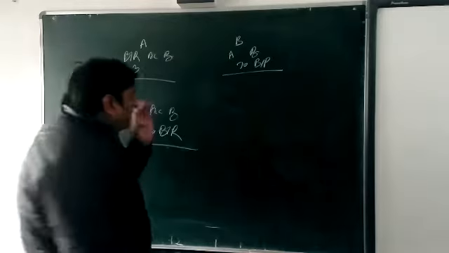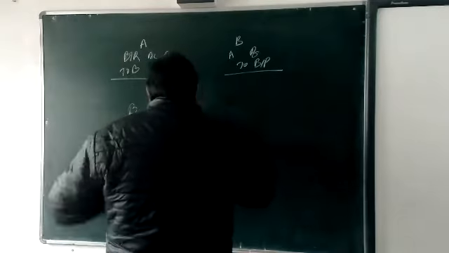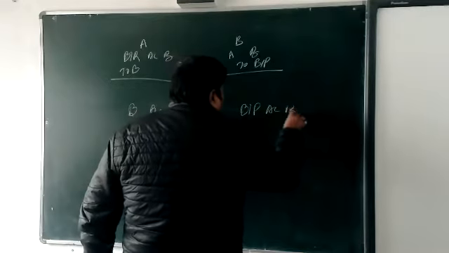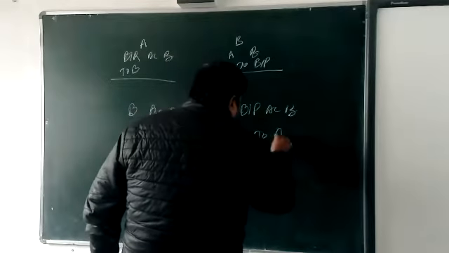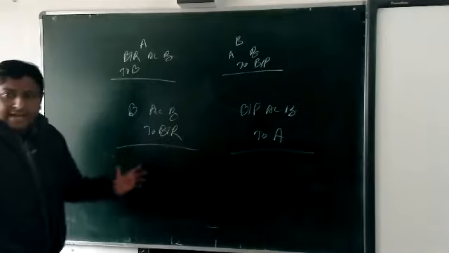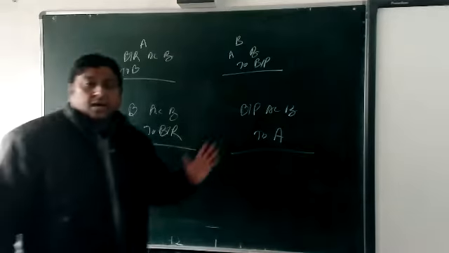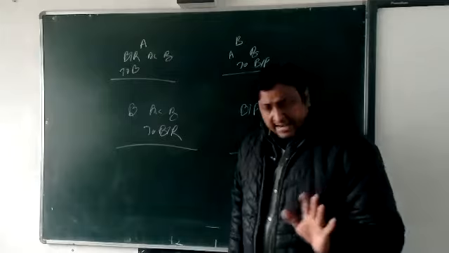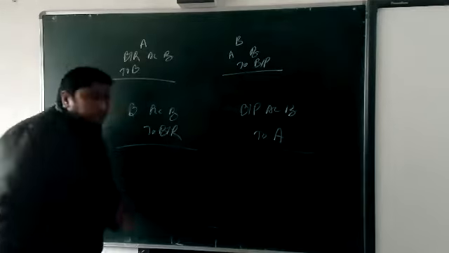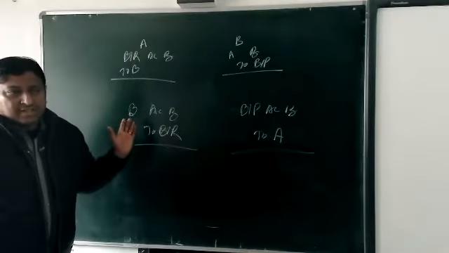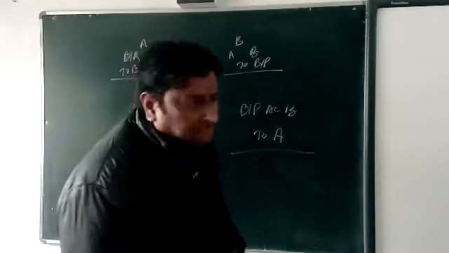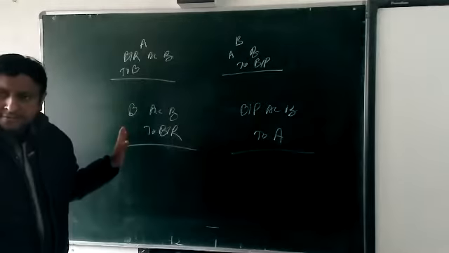And in the book of B, BP account debit to A. This is the entry when the bill is dishonored. Okay, clear? This only. Just the opposite of the first entry. Just the opposite of the first entry we are going to do at the time of dishonor. Okay, clear?